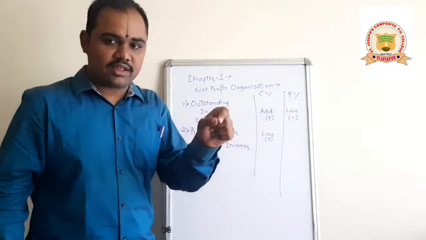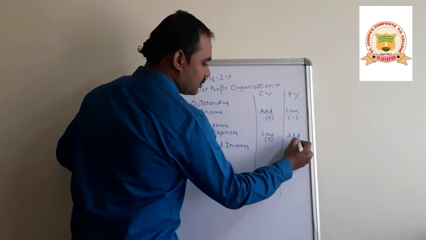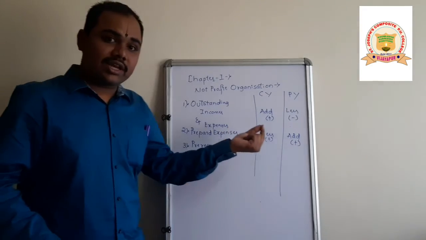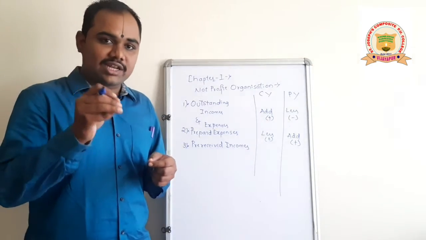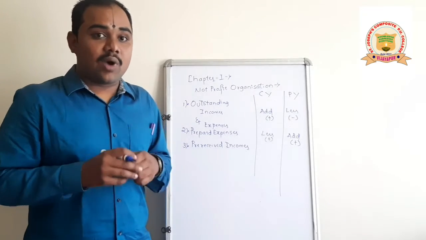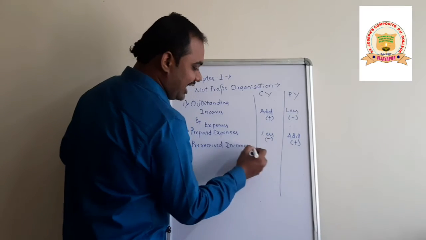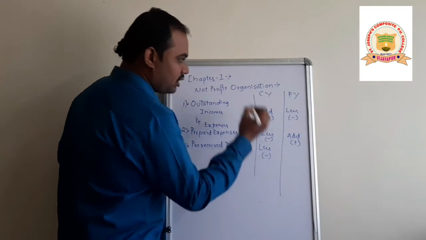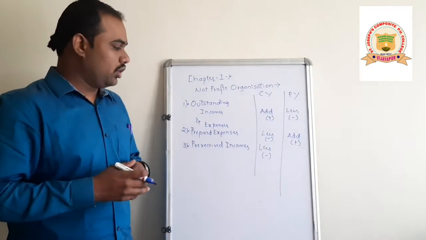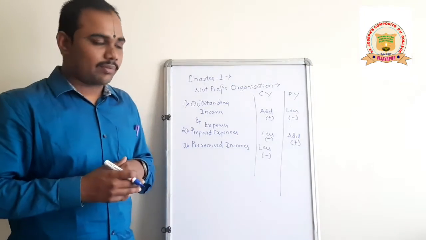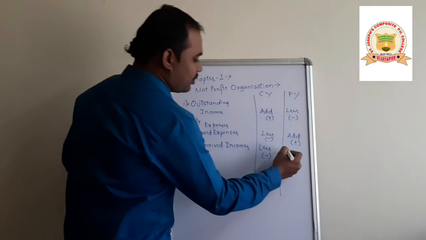If it is of the previous year, then you have to add. Pre-received incomes: if the incomes are received in advance and related to the current year, then you have to deduct in the current year's income and expenditure account. And if they are related to the previous year, then you have to add.